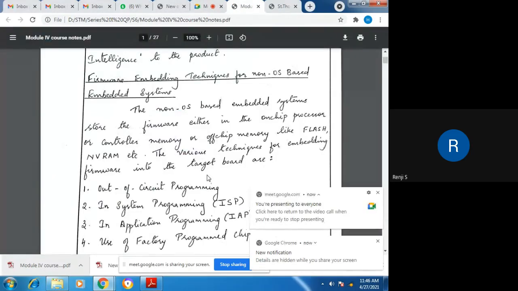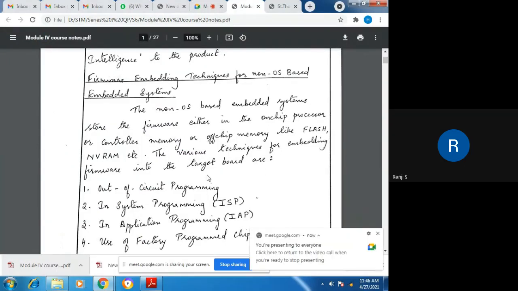So firmware embedding techniques for non-OS based, that is, those embedded systems that do not have an operating system. The non-OS based embedded systems store firmware in the on-chip processor memory. That is, there will be a processor that controls the entire system, or there can be a microcontroller controlling the entire system.